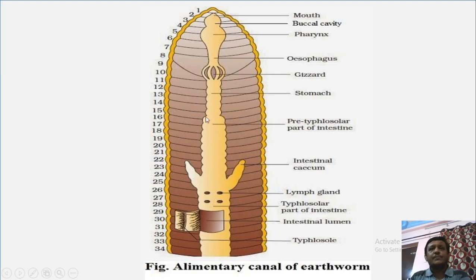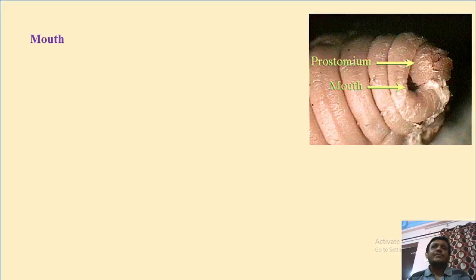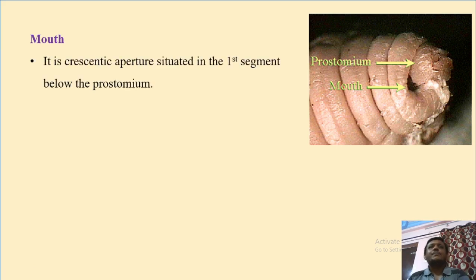From this 15th segment the rest of the alimentary canal is included in intestine up to the last segment. The last segment contains anus. So we will see one by one all the parts of alimentary canal. Firstly we will see mouth. Mouth is located in the first segment. It is present below the prostomium.